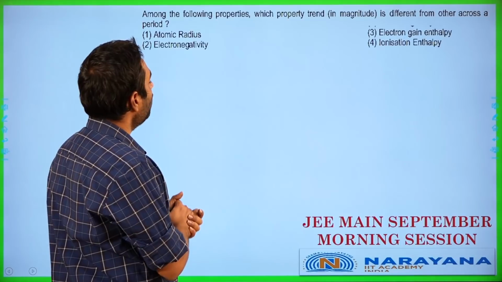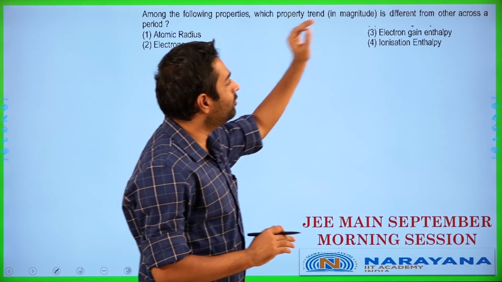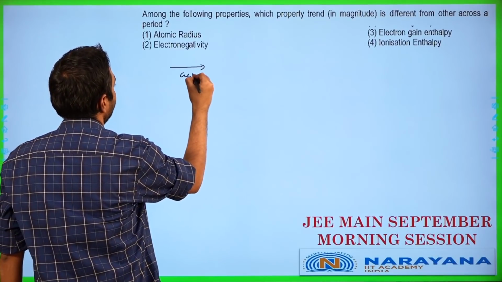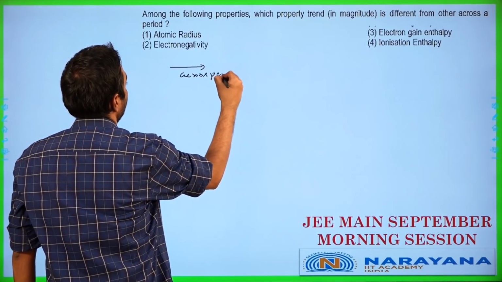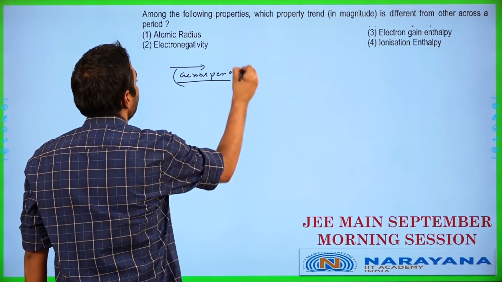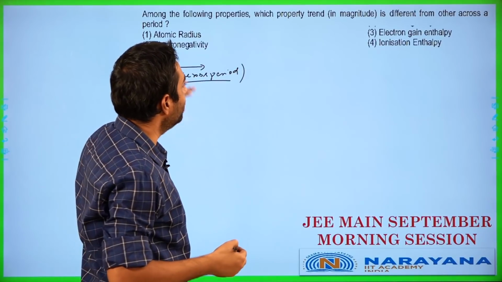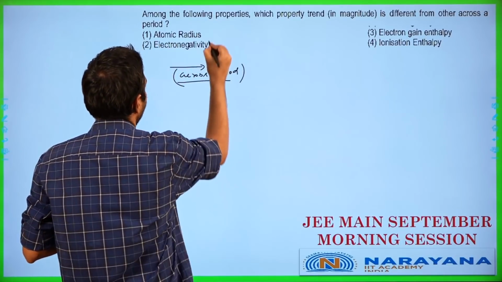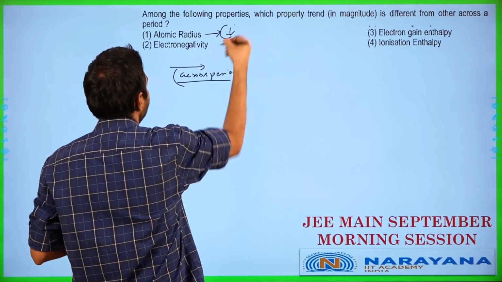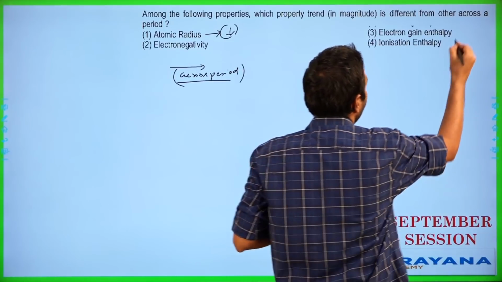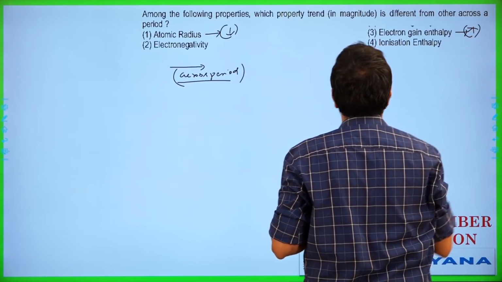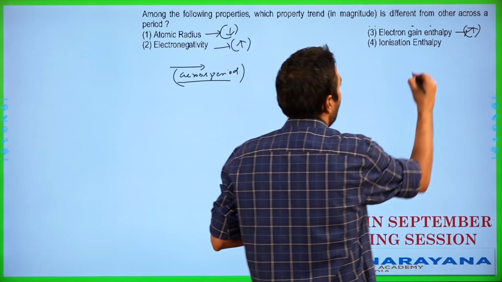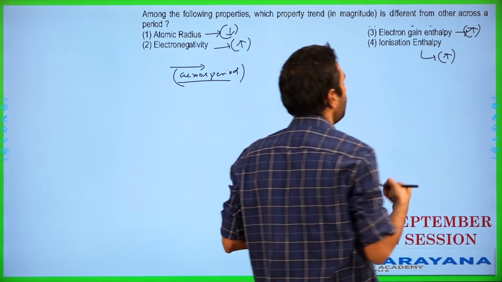Next, among the following properties, which property is different from the others across a period? So when I'm going across a period, they're asking us to consider the properties which are mentioned here in a manner which is across the period in this particular case. So when I look across the period here, atomic radius ends up decreasing across the period. Electron gain enthalpy ends up increasing across the period. Electronegativity ends up increasing across the period, and lastly ionization enthalpy ends up increasing across the period as well.